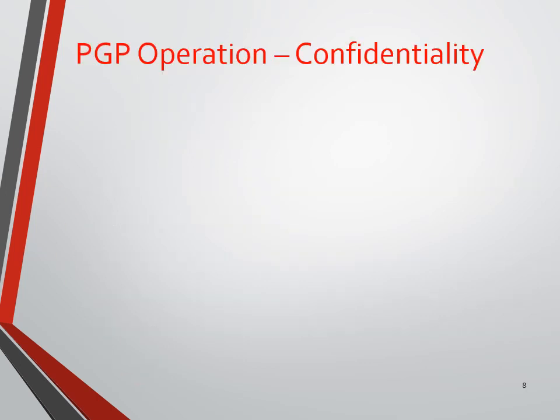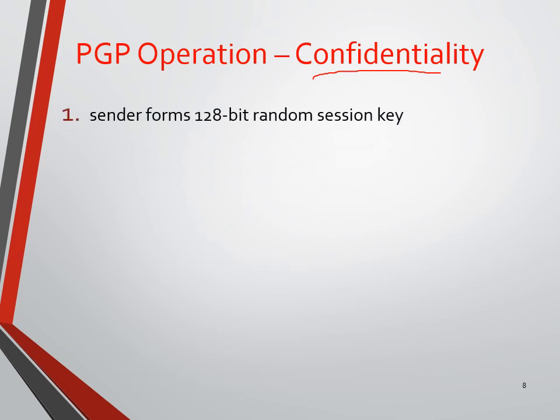So now the other network security goal is confidentiality. One is authentication and the next one is confidentiality. Let me discuss in detail how we are achieving confidentiality. The sender forms a 128-bit random session key. So it's a secret key. Session key or secret key, both are the same. It has a length of 128 bits.